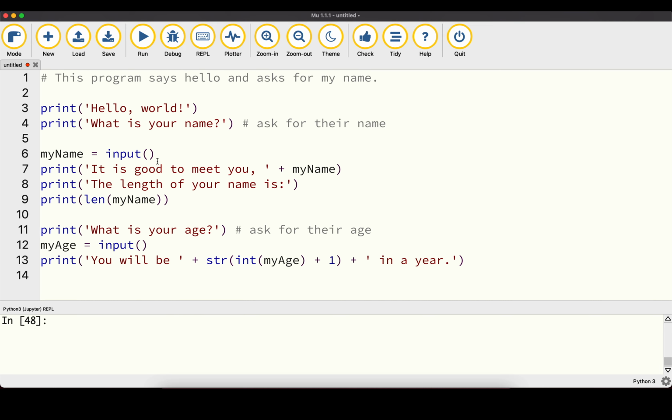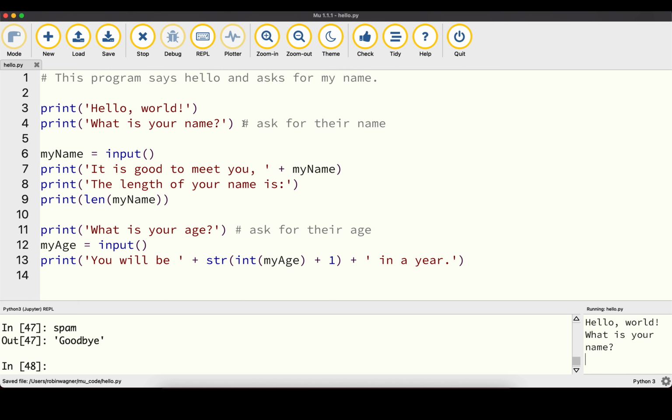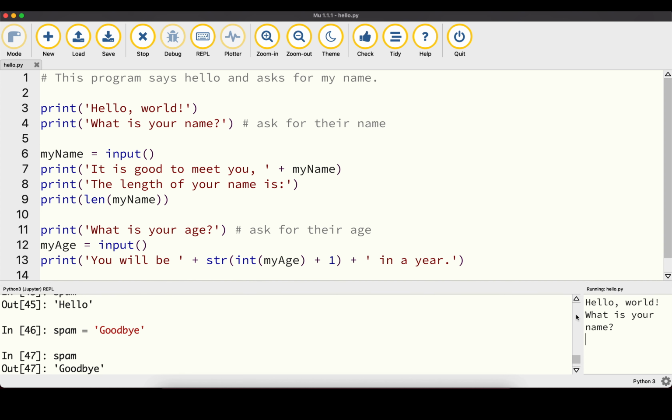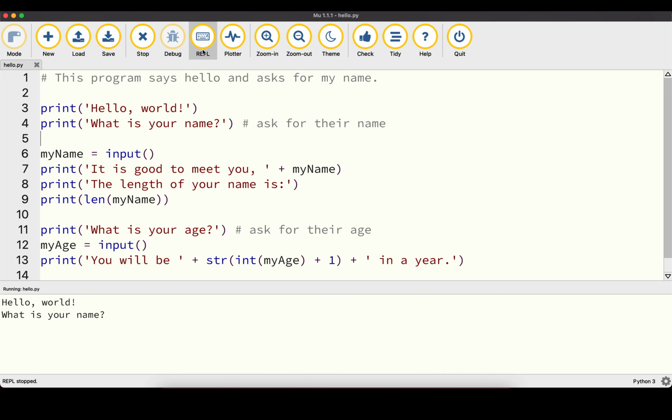So once we typed out our program here, we need to save it. Actually, if we click on run, we are automatically going to be asked to save it under a name. So we can provide any name that should end in .py, which shows us that it's a Python file. So here we're going to call it hello.py and click on save. And now that we clicked on run, it is running our program here on the right side. Let's actually resize it a little bit. We can also hide our REPL environment.